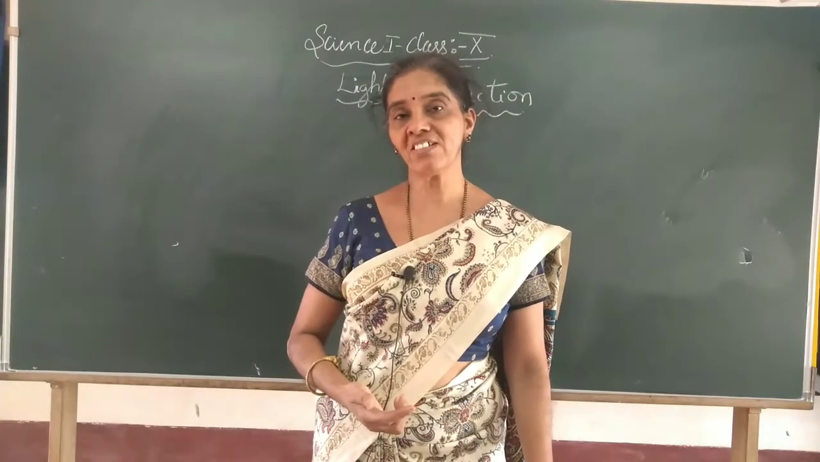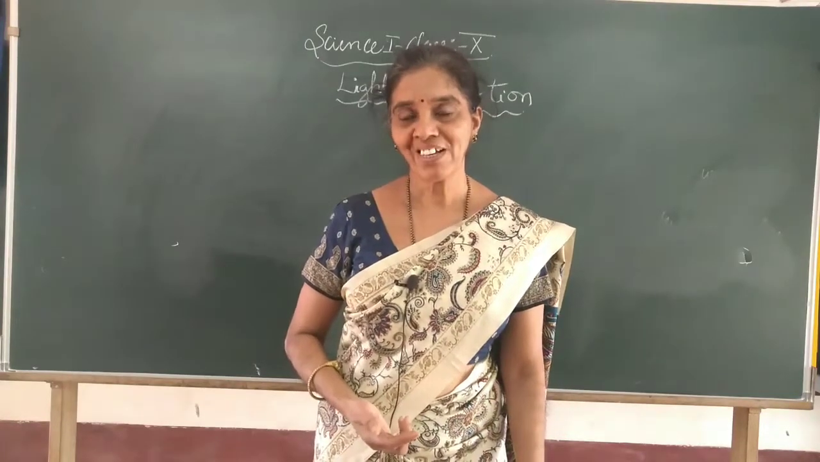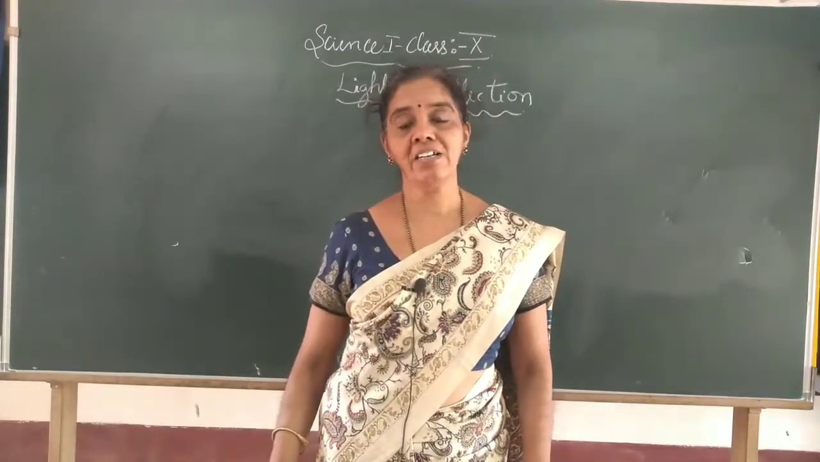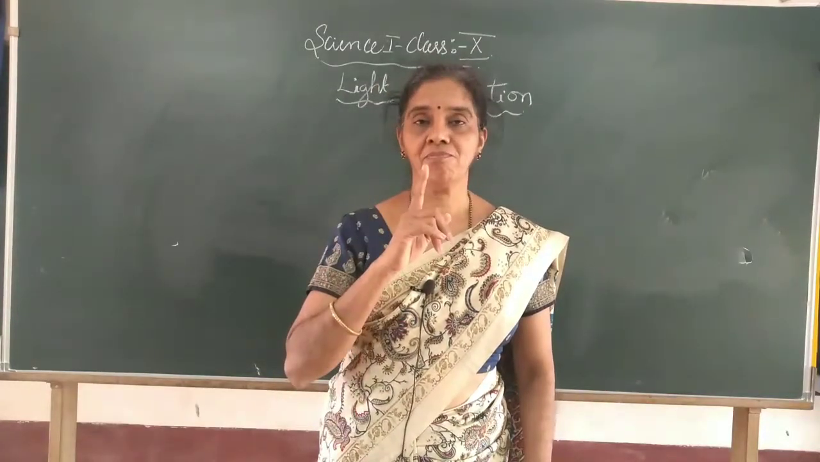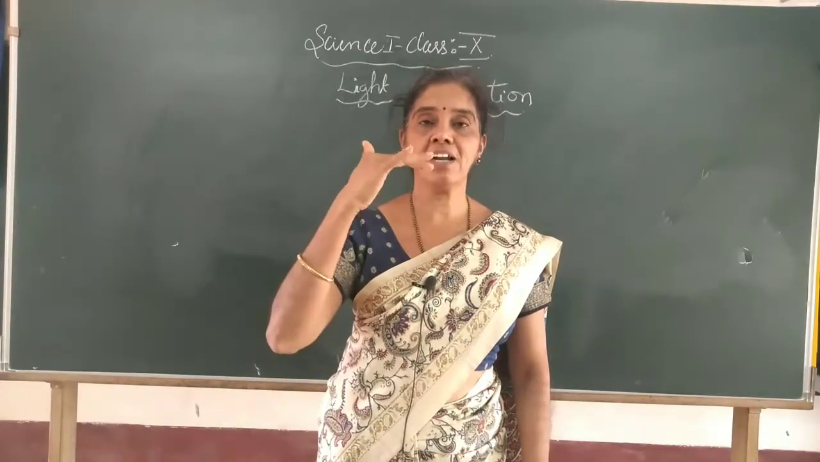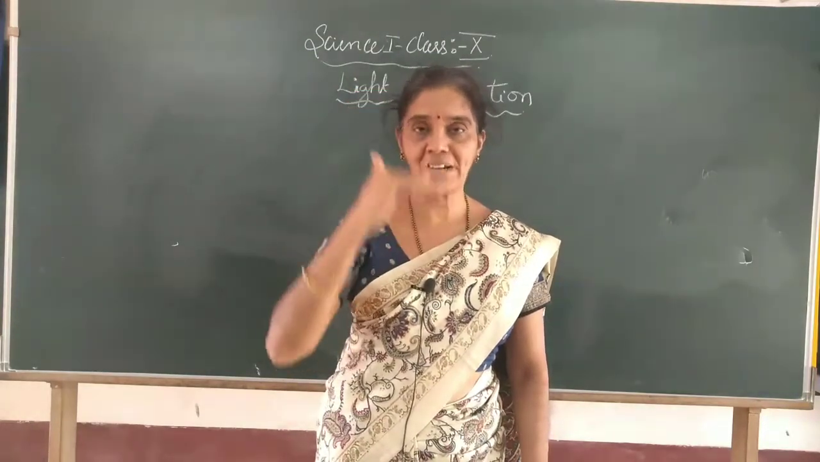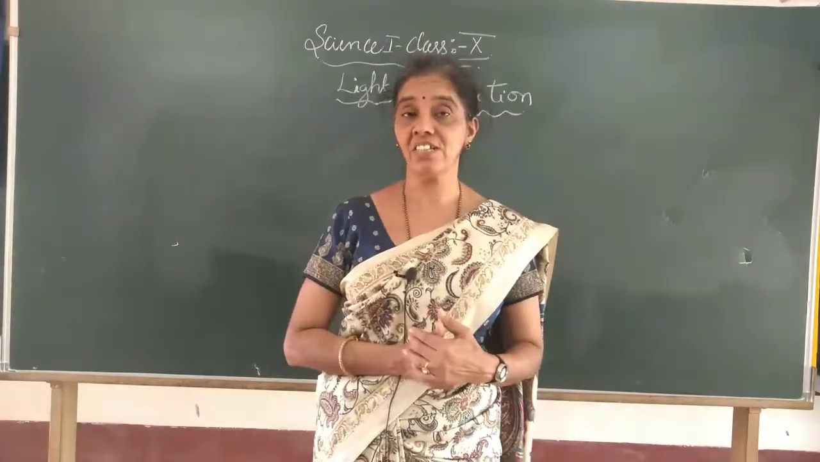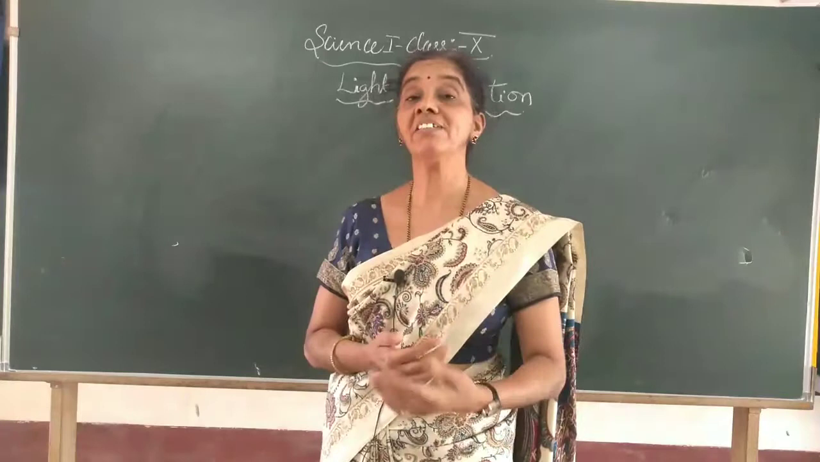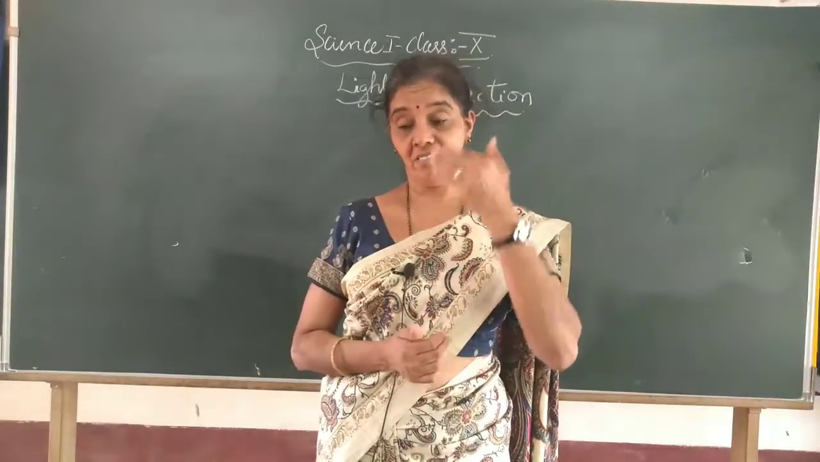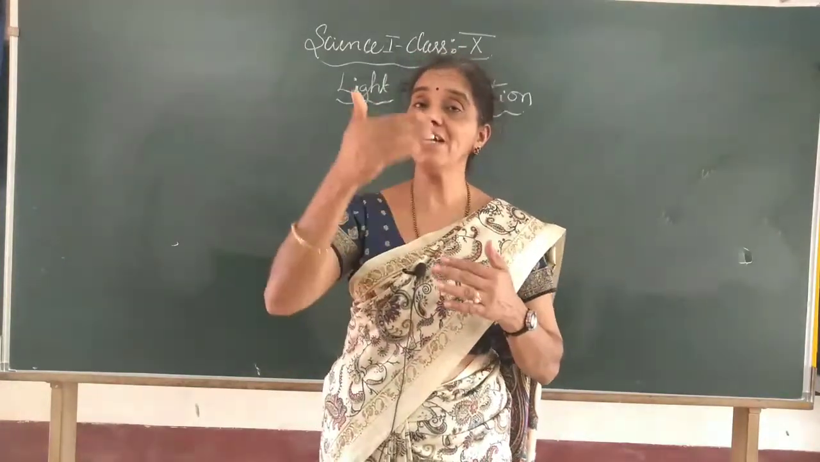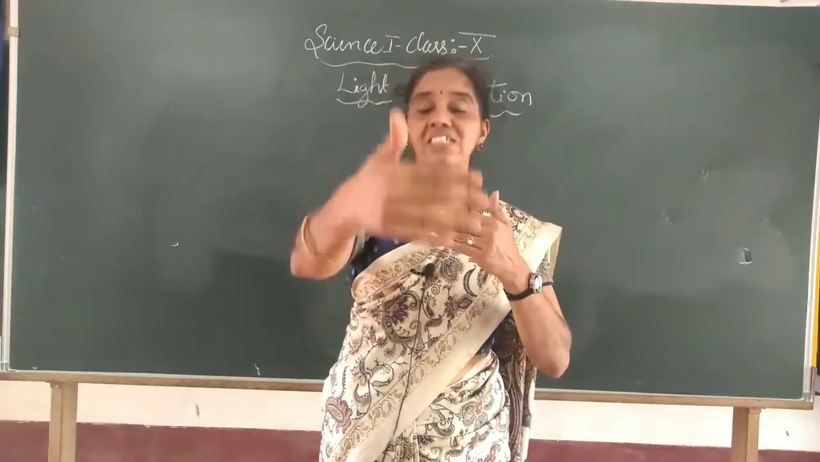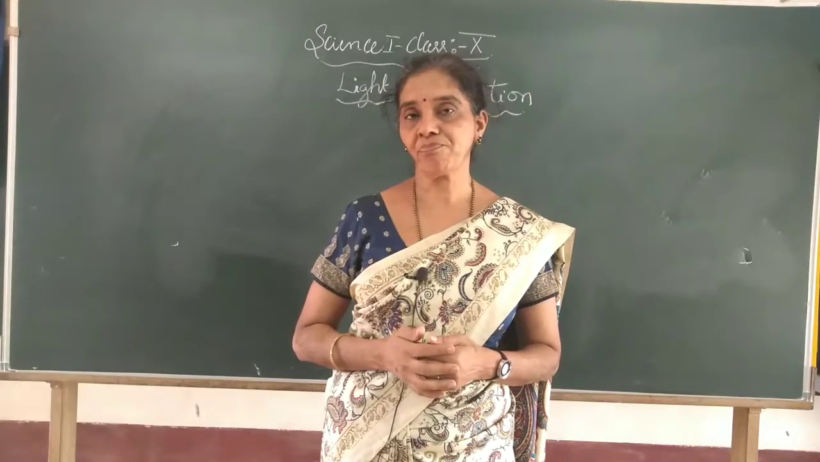What are the properties of the image on the plane mirror? It is the same size as we have, and it is upright. Upright means how we are: our head is up, leg is down. Then the image is behind the mirror. We can see our image behind the mirror, and at the same distance from the mirror as we are in front, we see the image on the back side.